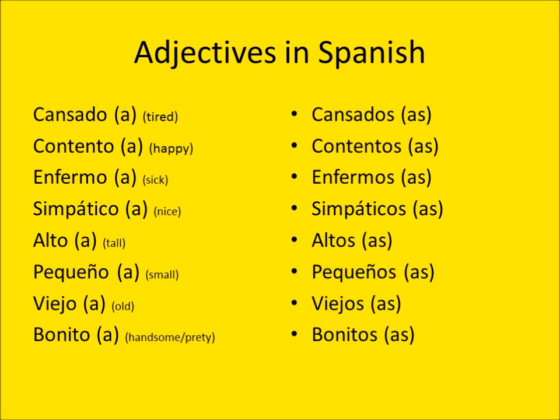Let me give you some examples out of the list. You can say soy alto, soy bonito, or you can say estoy cansado, estoy contento. We are going to end this lesson over here.